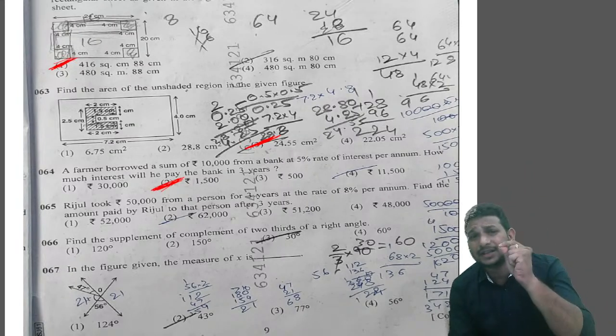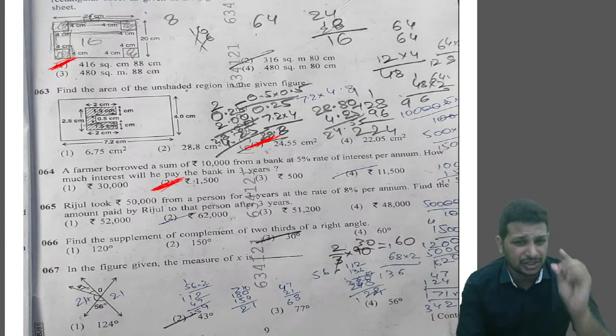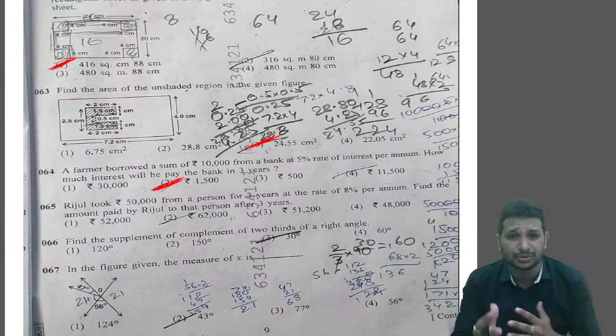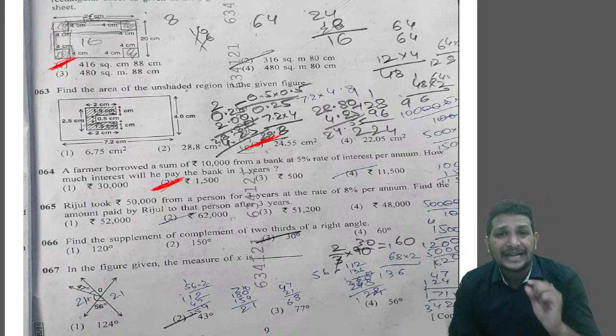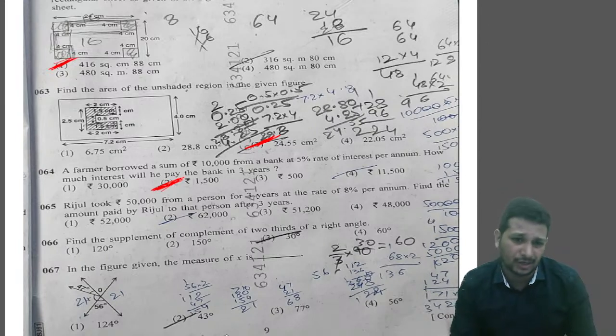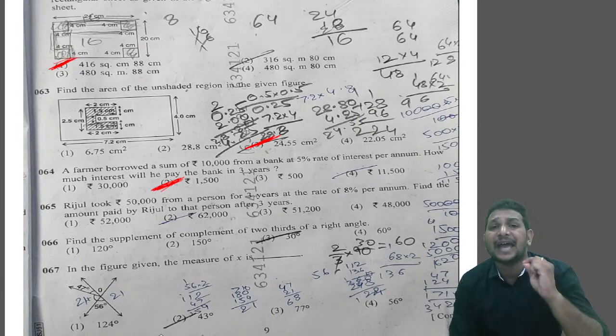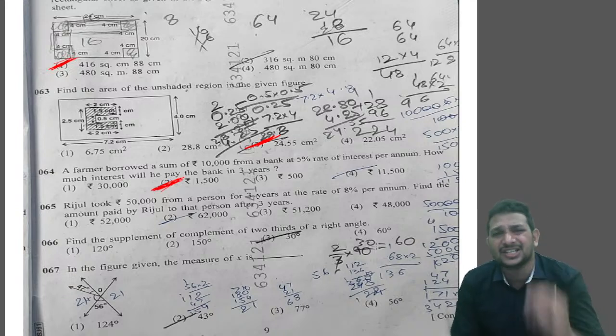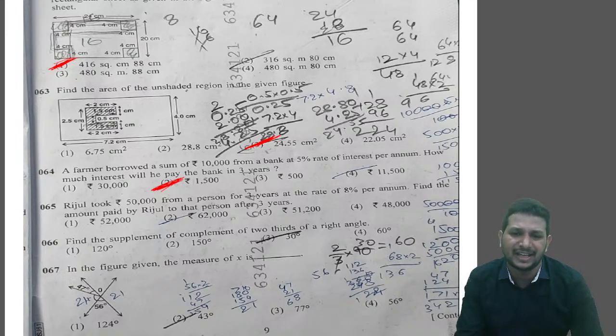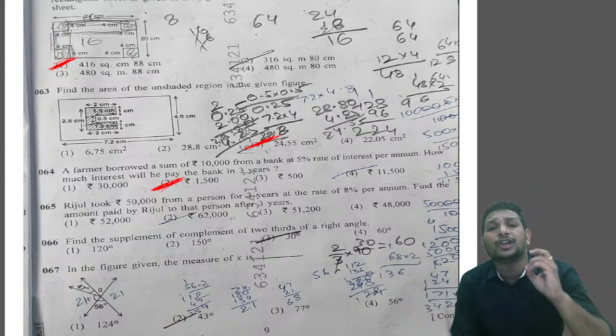What they're asking to find is also important, because sometimes they can confuse. Here they're asking only the interest, not the final amount he has to pay. If you look at the next question, everything is the same, but they're asking to find the amount paid by that person after 3 years. Means they're asking to find the amount. For question number 64, we got option 2.